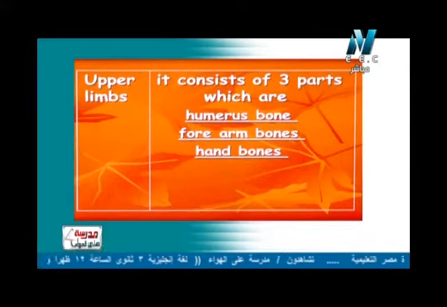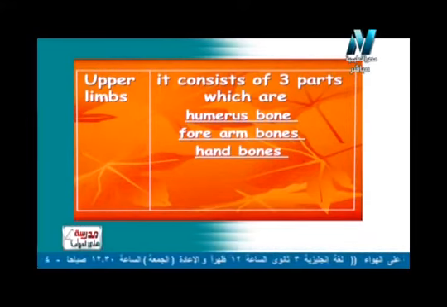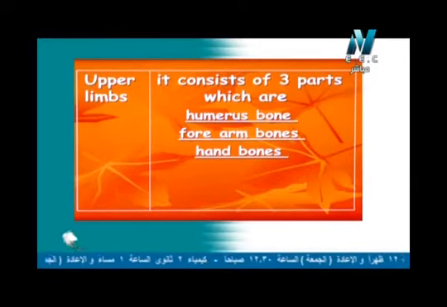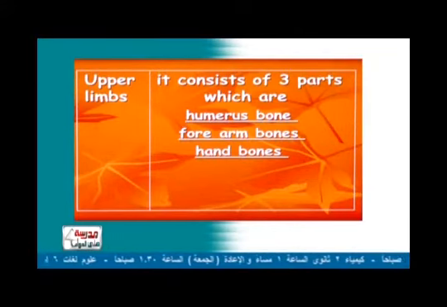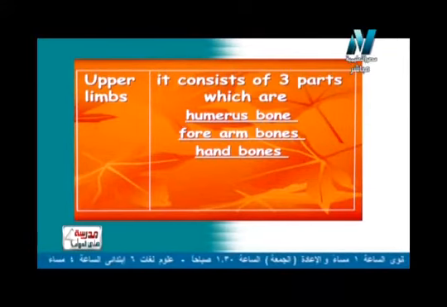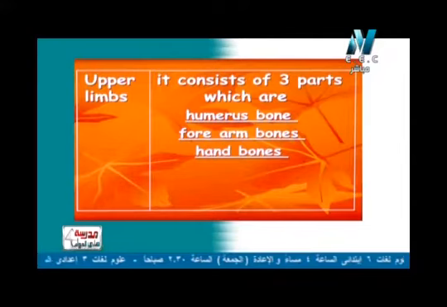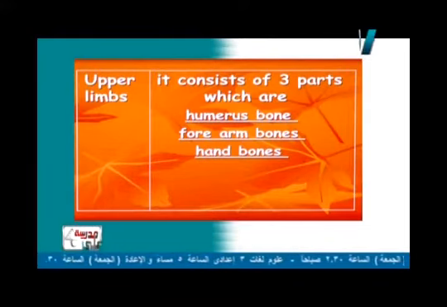So now let us know what the structure of each one of them. Each limb, the upper limb أو الطرف العلوي أو الذراع كله consists of three parts which are humerus bone، العظمة بنسميها humerus bone هي عظمة العضد. forearm bones ناخد بالنا فور هنا مش معناها فور يعني أربعة، لا هي فور هنا معناها أمامي. forearm bones أطراف الذراع الأمامية أو عظام الذراع الأمامية. And at last hand bone.